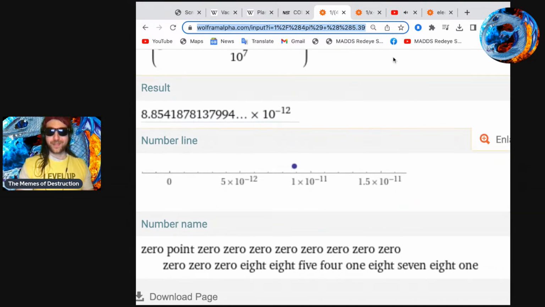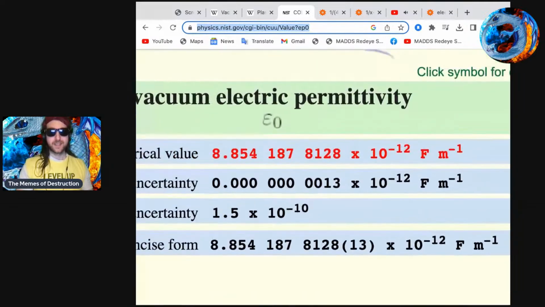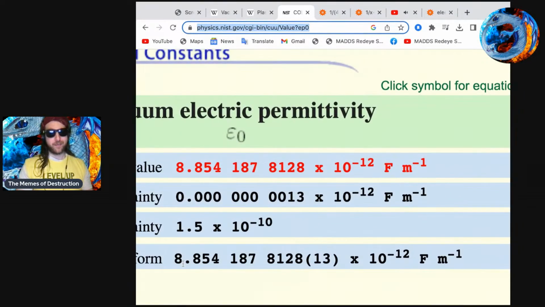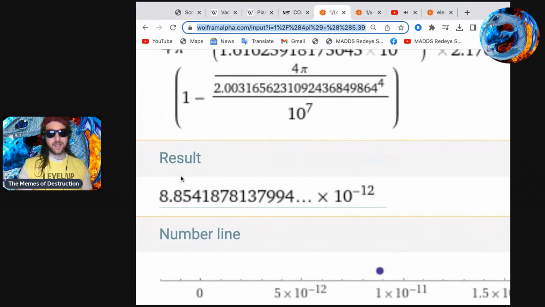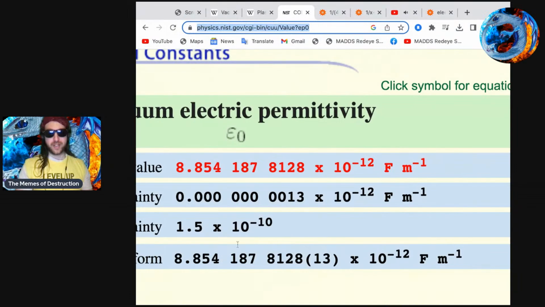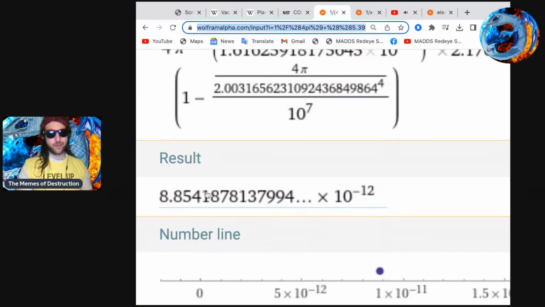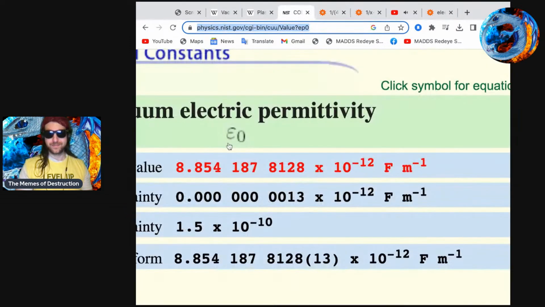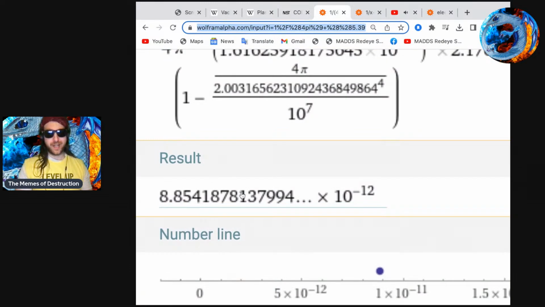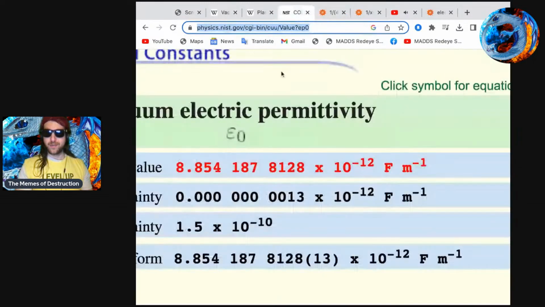Okay. So what's the number we're looking for? The number we're looking for is... boom. 8.85, 418, 781, and we get to the last 2 digits.